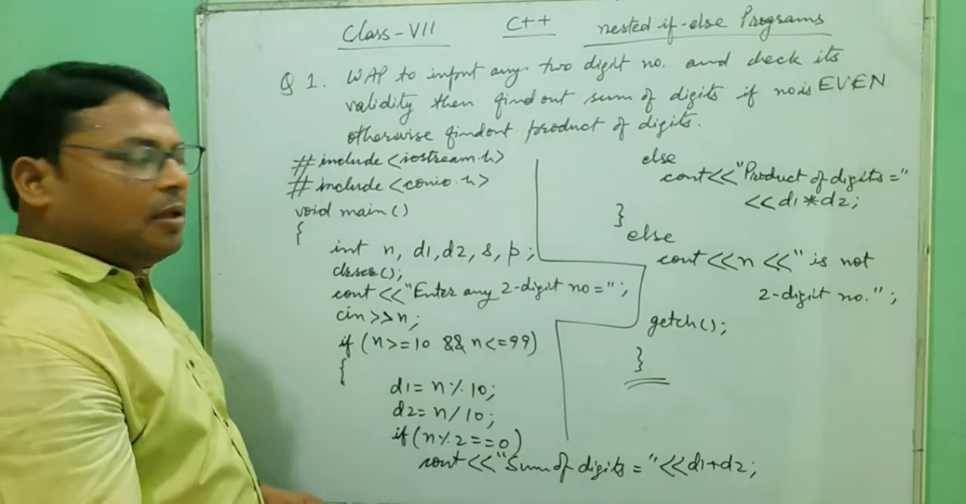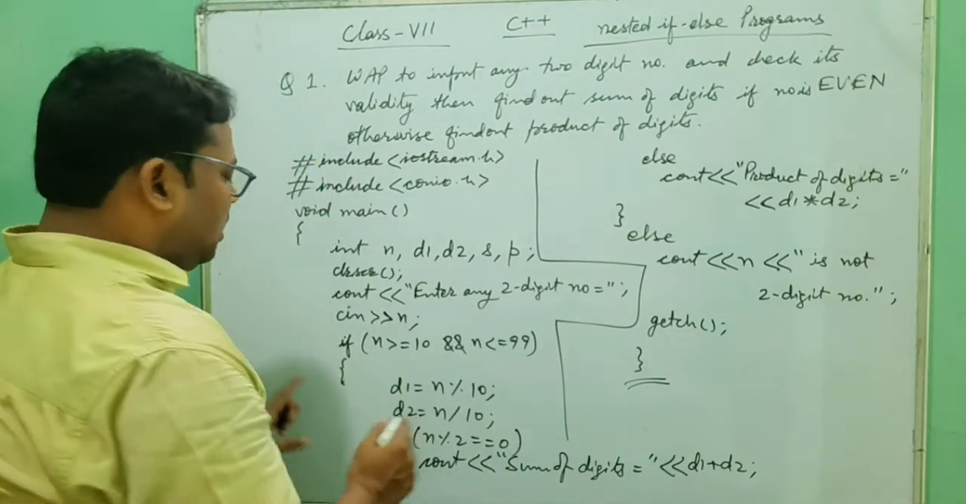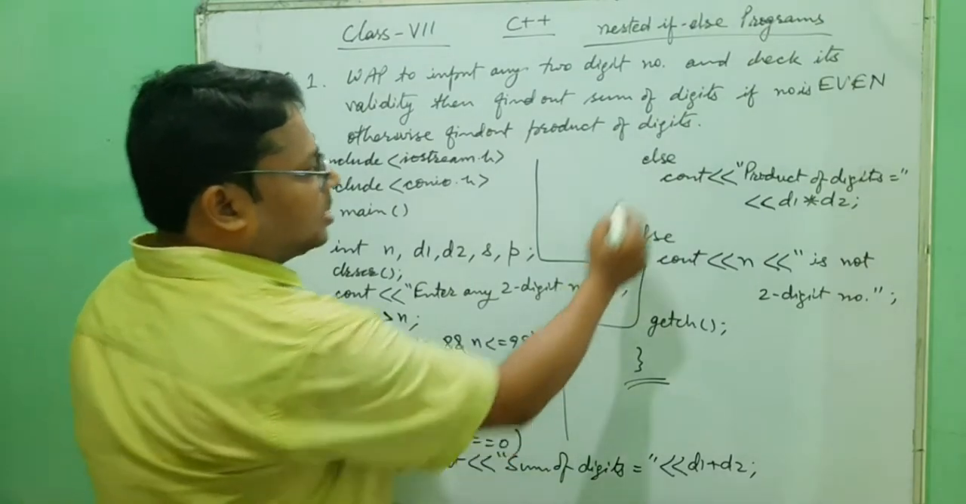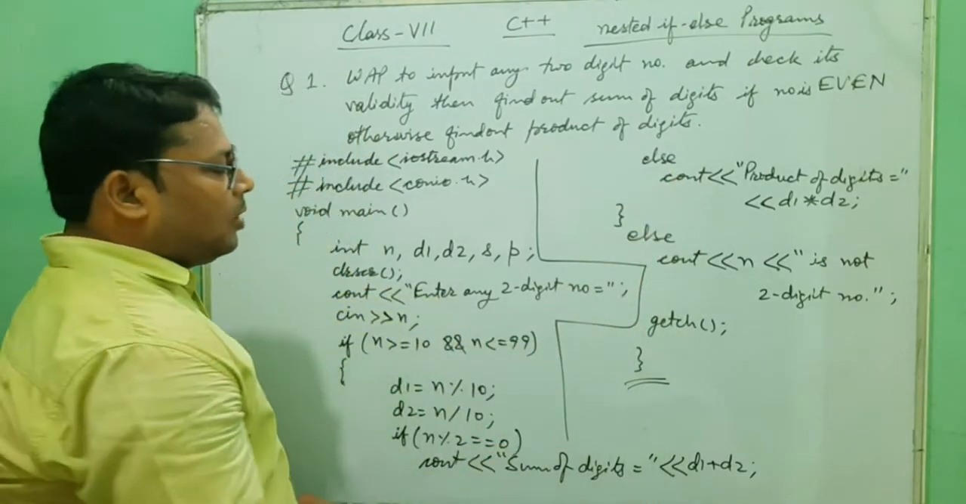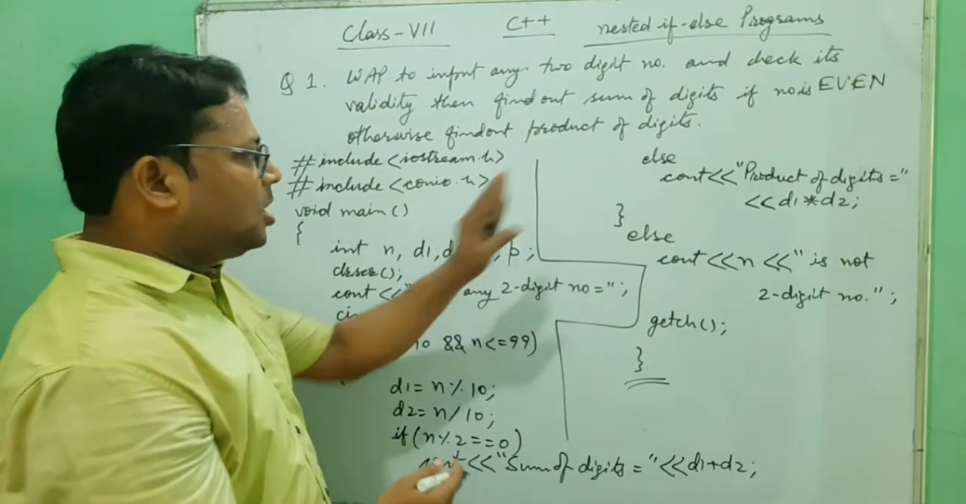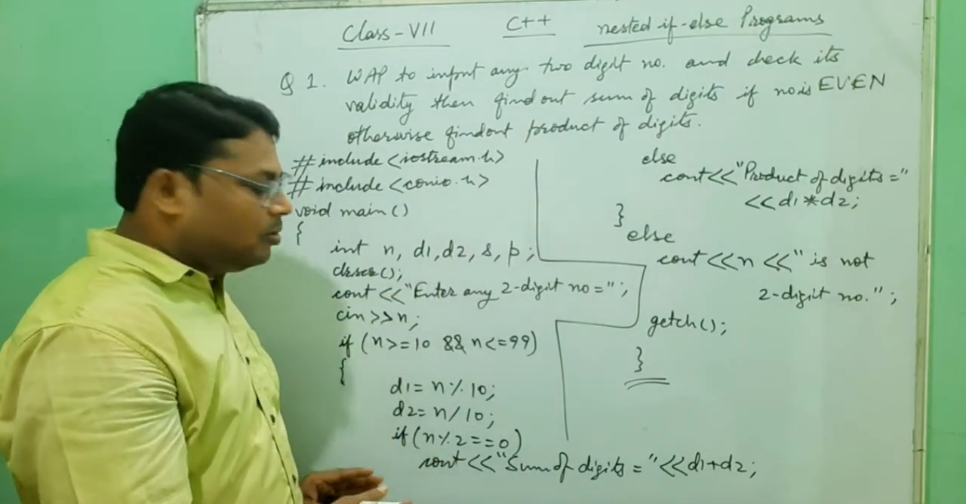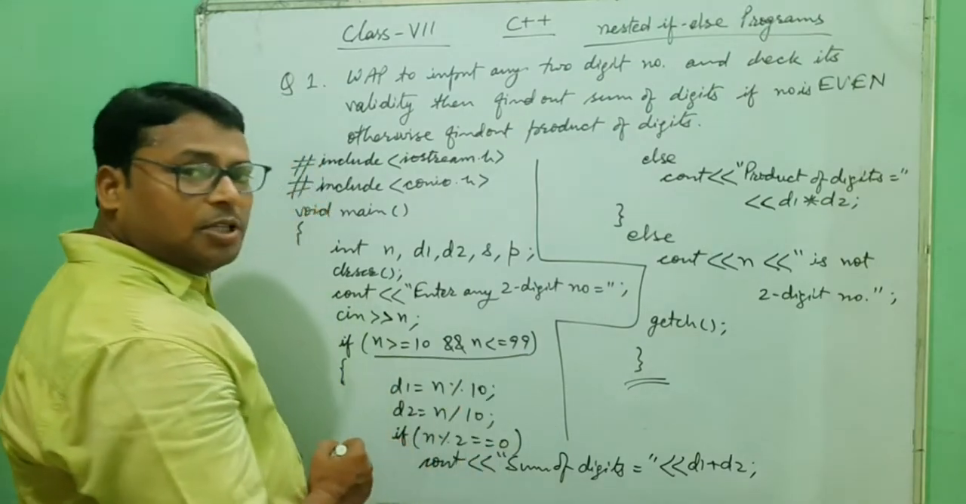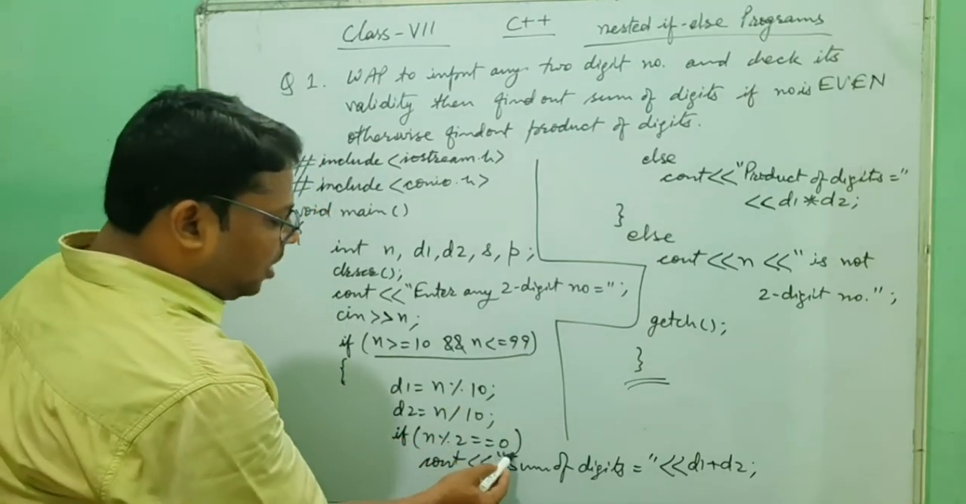Okay, so you see here that one if is here, and inside this another if and else is used, so that means one if else used inside another if else. So based on that, one thing is there. First condition for 2-digit number, second condition for even number.